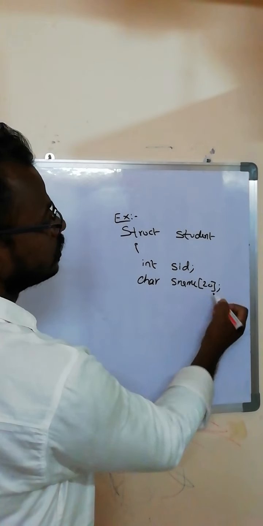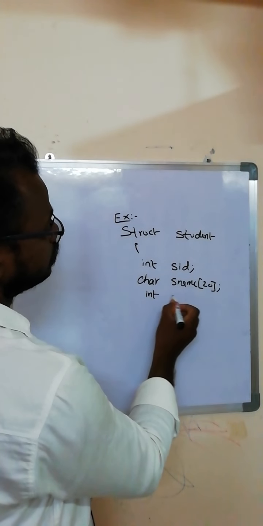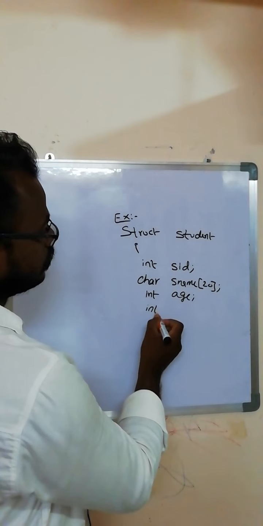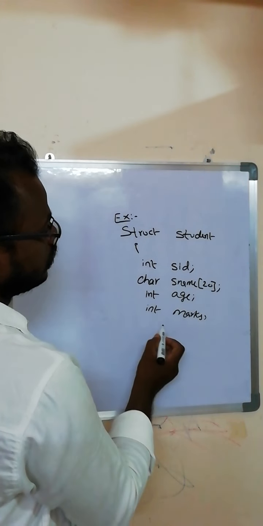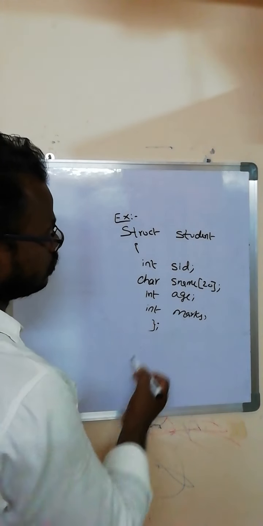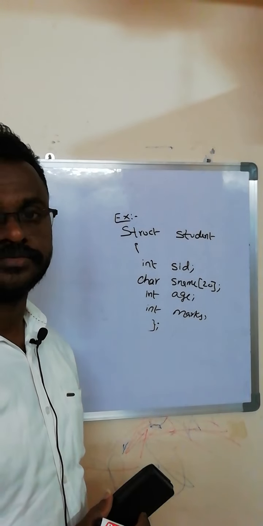as an array variable. Again, int age, int mark. After completion of the declaration, we can close the parenthesis, and must close with the semicolon. This is the syntax of the structure.